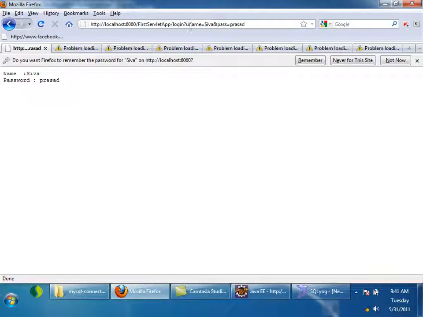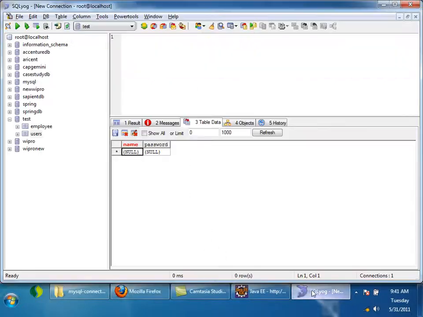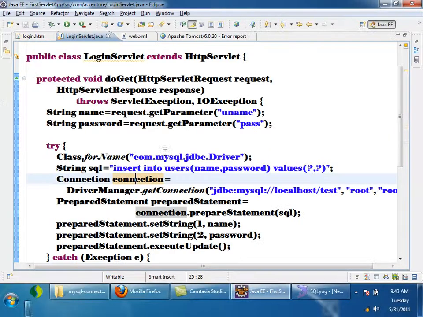So the request went to the servlet and the servlet should have stored it in the database. Now I will just refresh it. Yeah, it is stored in the database. That's what I want. Is this the best program? This is the worst program I have written.